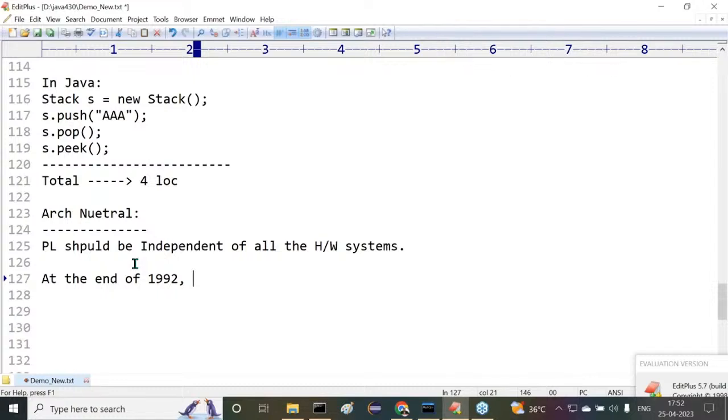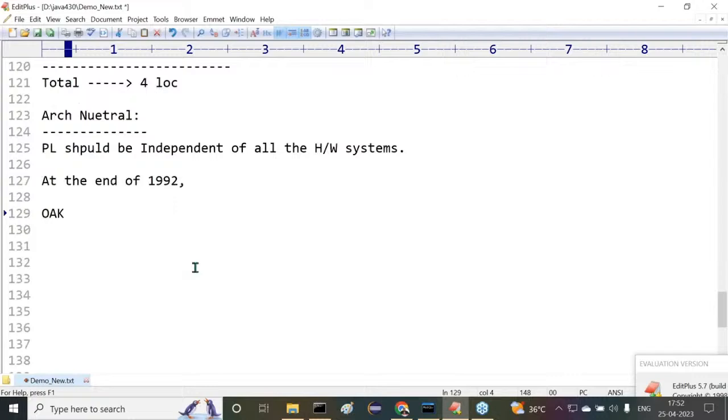Understand it clearly now. Meanwhile, what James Gosling did: when he sat in his cabin at Sun Microsystems, he always liked to see one type of tree through his cabin window. The name of the tree is Oak. He had a thought that he wanted to give the name Oak to the new programming language, as he liked to see this particular tree through his cabin window.